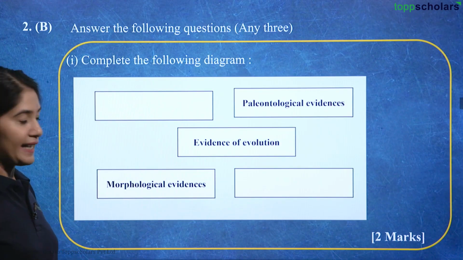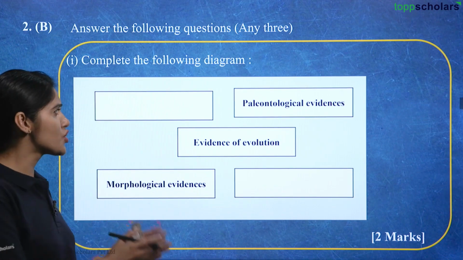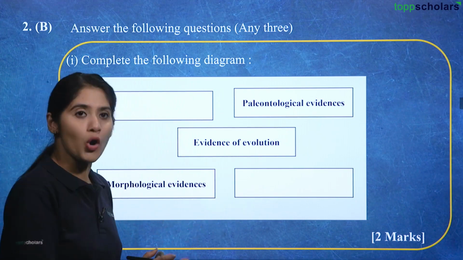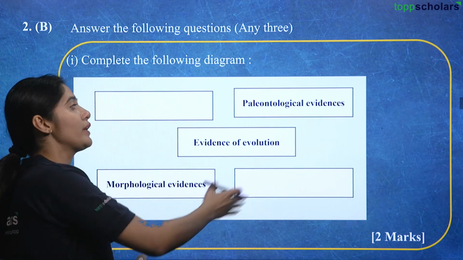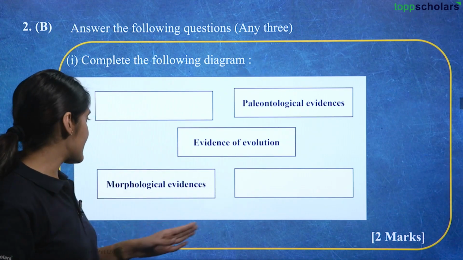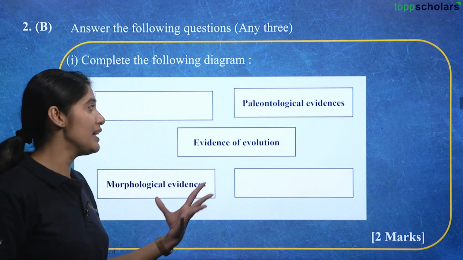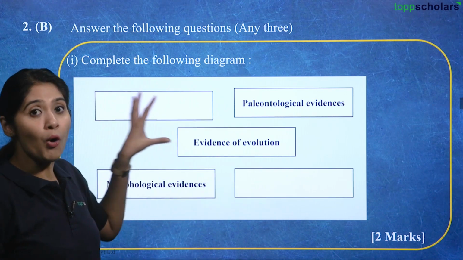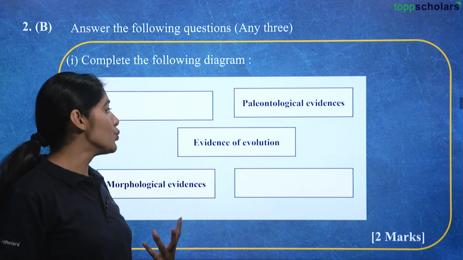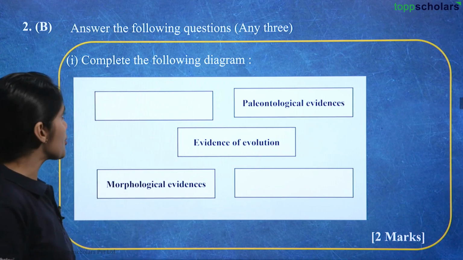Complete the following diagram. It carries 2 marks and it looks like a very simple question. You just have to find out what will come in these 2 boxes based on what is already given. So we know paleontologic evidences and morphological evidences are evidence of evolution. So we will have to fill in these 2 boxes with what other types of evidences are used for evidence of evolution. So let's look at the solution.